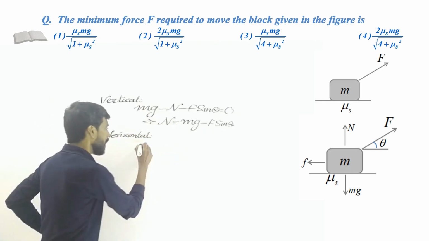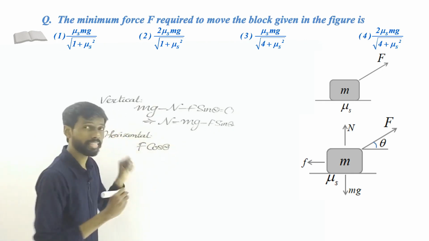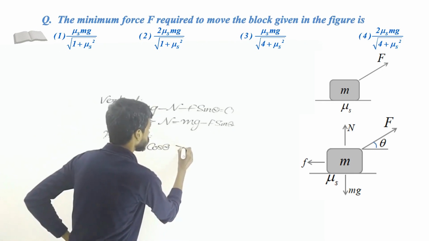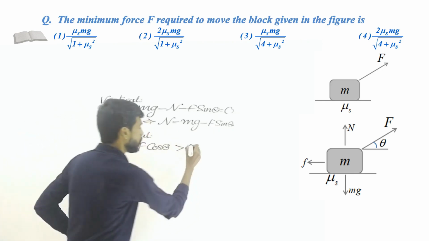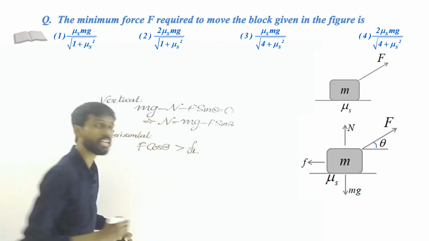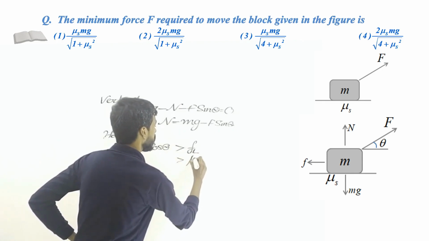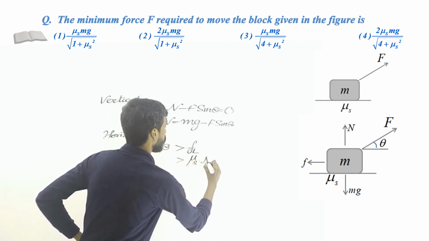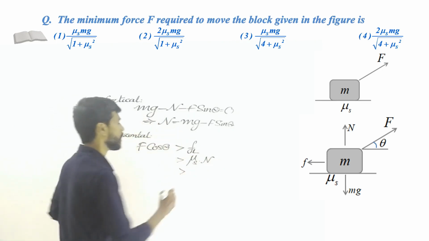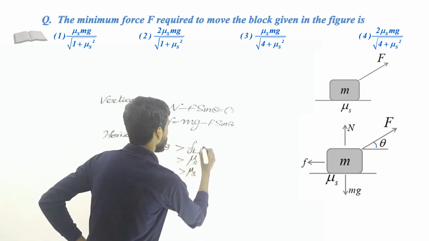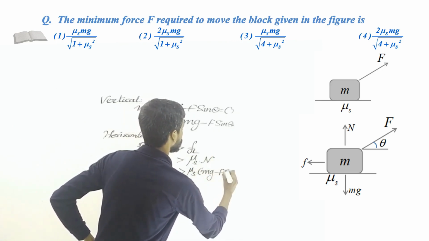So F cos theta, the horizontal component of the force, should be greater than FL, the limiting friction. What is FL? Mu s multiplied by the normal reaction. That normal reaction is what we have found here, so it can be substituted. So mu s multiplied by (mg minus F sin theta).